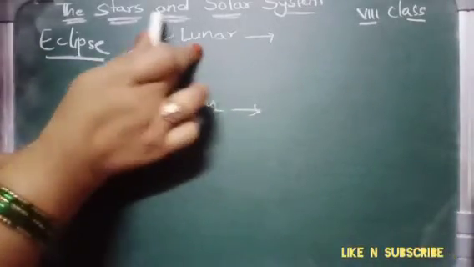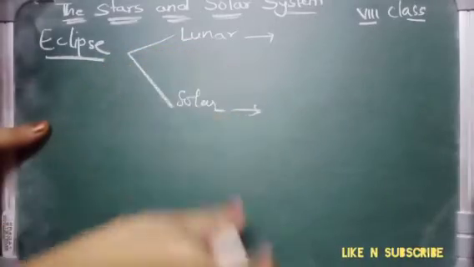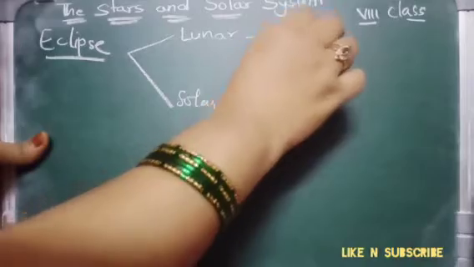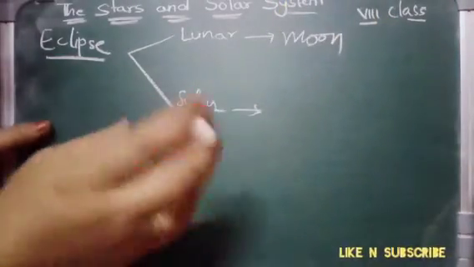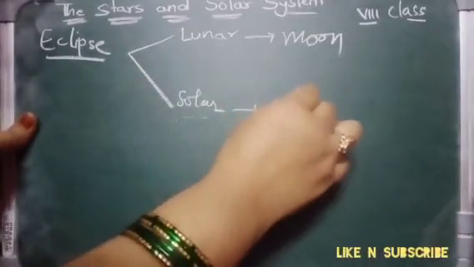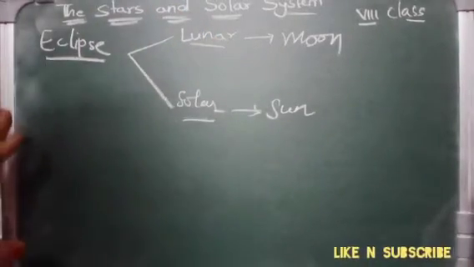So when we see some of the shaded part of the moon, then it is called a lunar eclipse. When some of the sun's part is shaded, a dark color is coming on it, then it is called a solar eclipse. Okay, so I hope it is clear now.